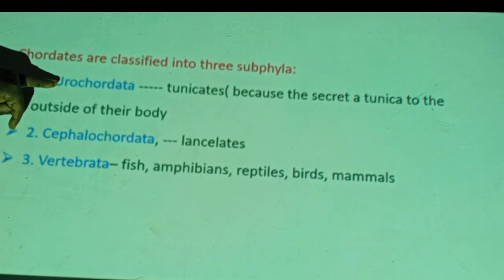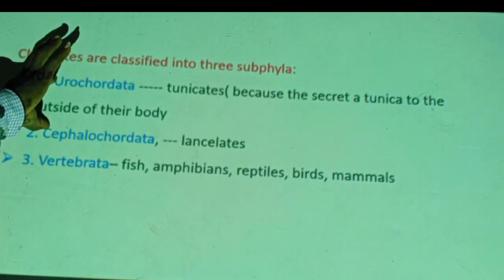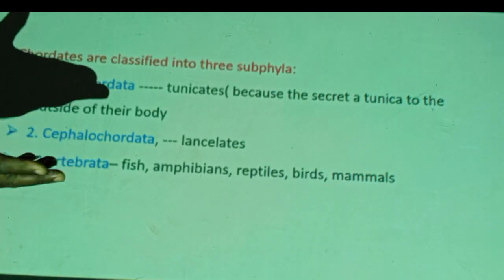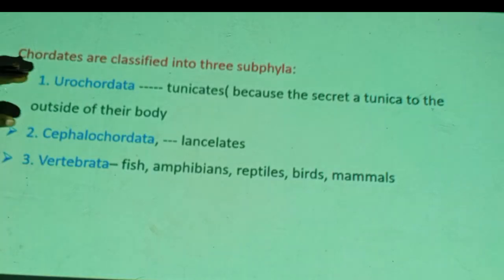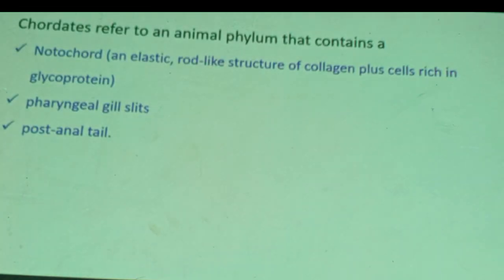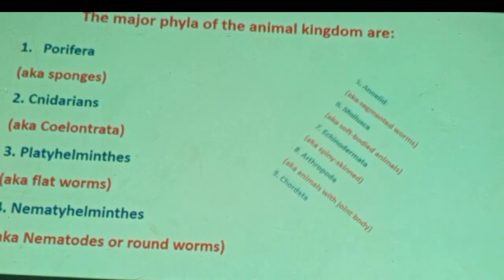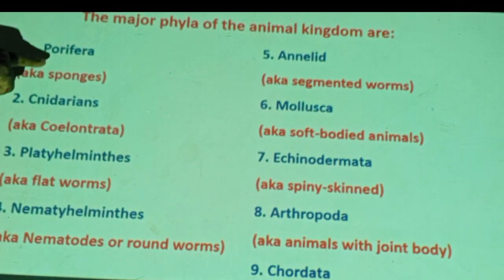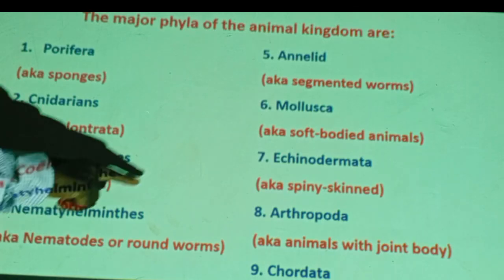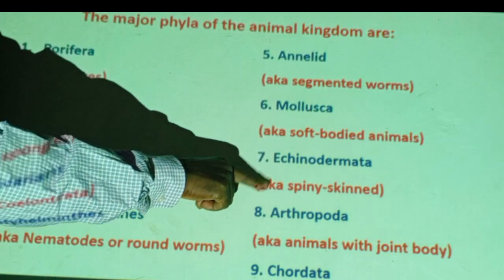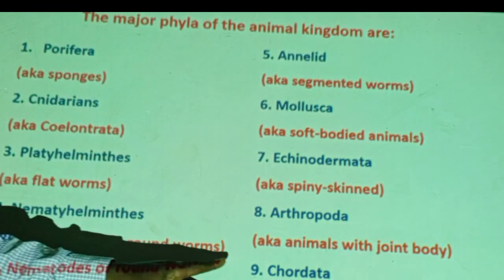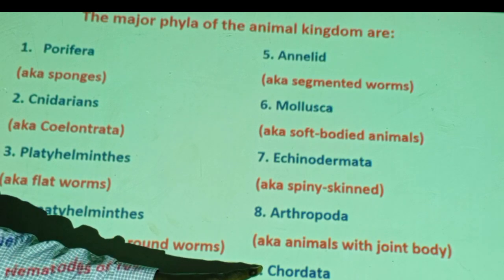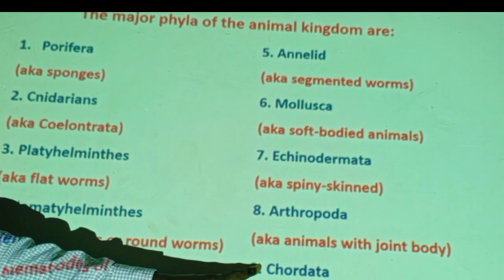What about this one? They don't have a backbone. So, what are these? These are invertebrates. What about the other invertebrates? All these are invertebrates. You see, invertebrate, invertebrate, invertebrate. Stop here. We can call chordates totally invertebrate.